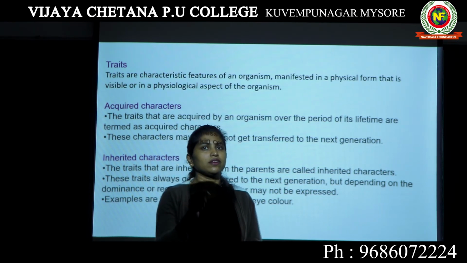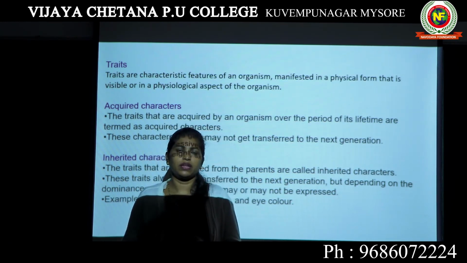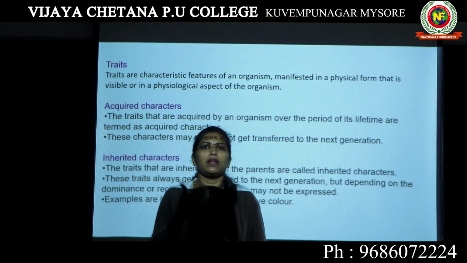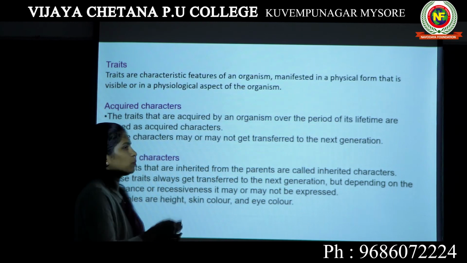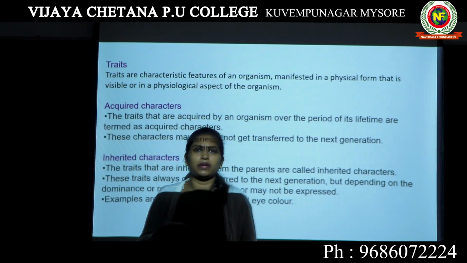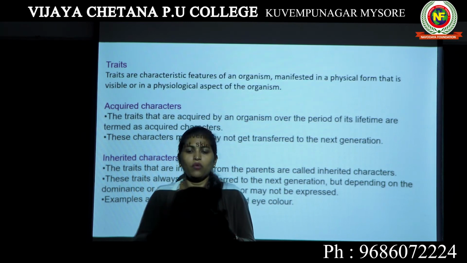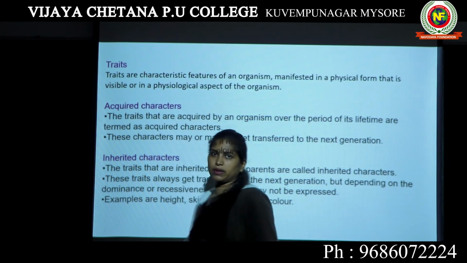That is a kind of trait that you show to other persons. The characteristics which are observable by some other person by looking at your physical features, or physiological aspect of the organism. Physiological aspect means all the reactions or how your body organs are functioning.